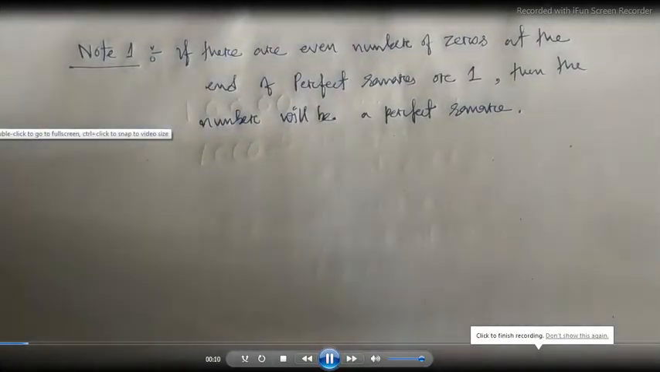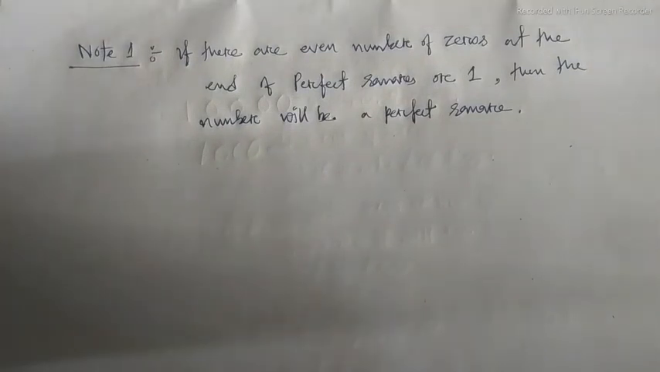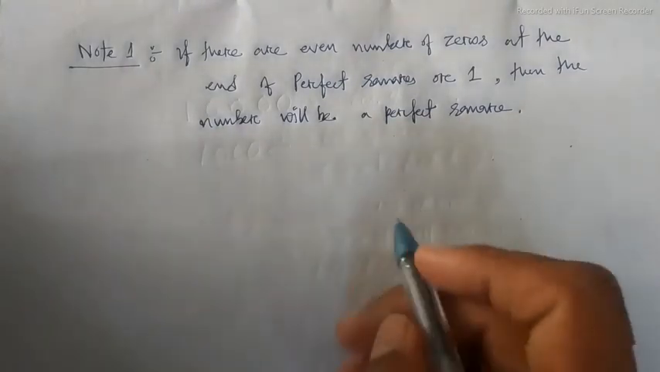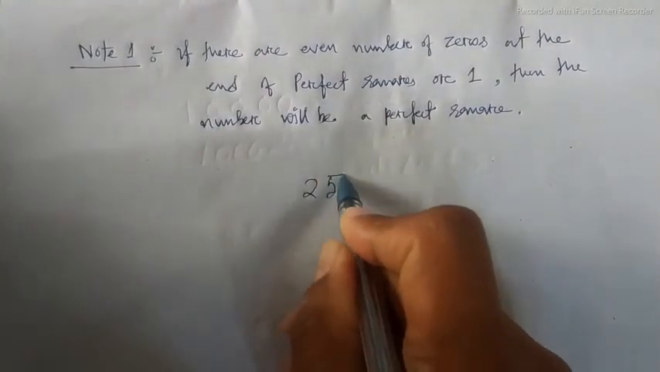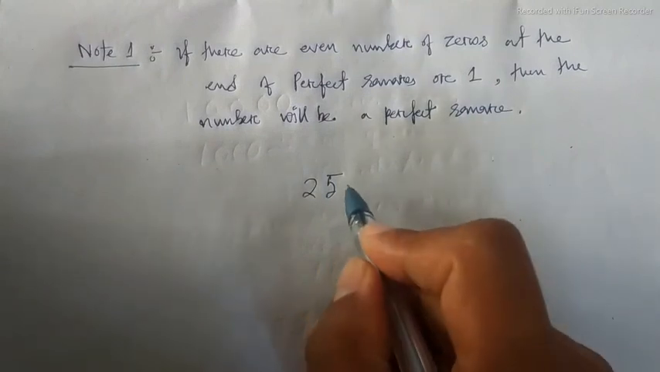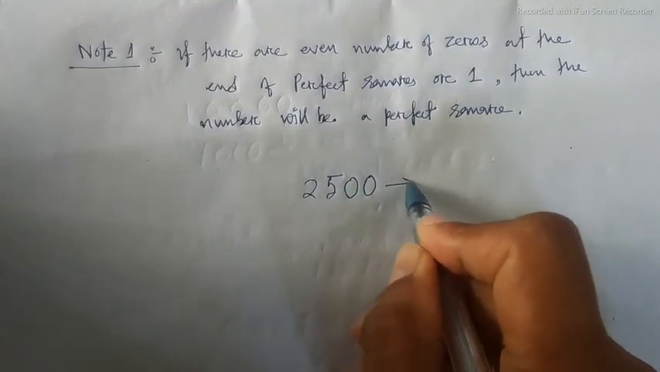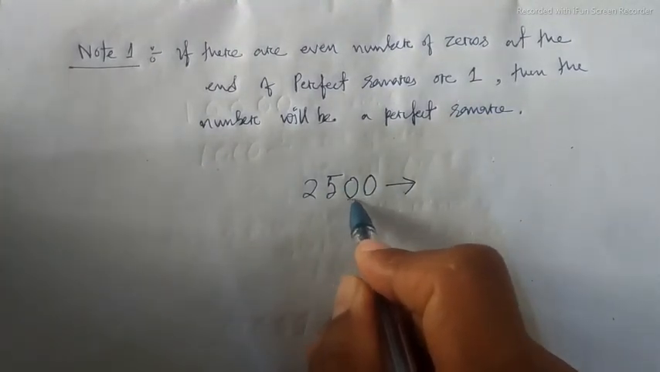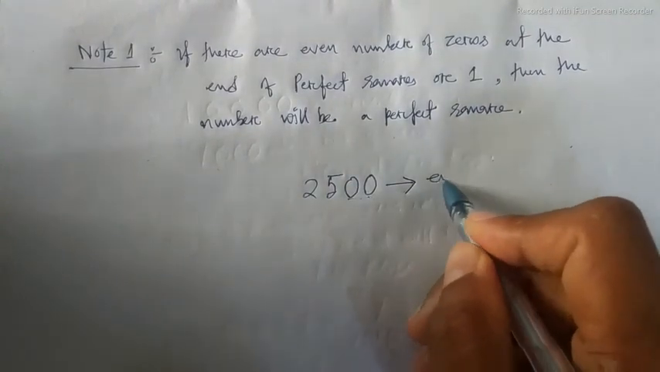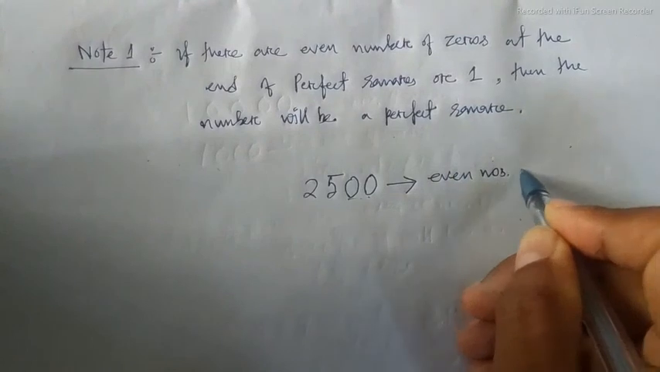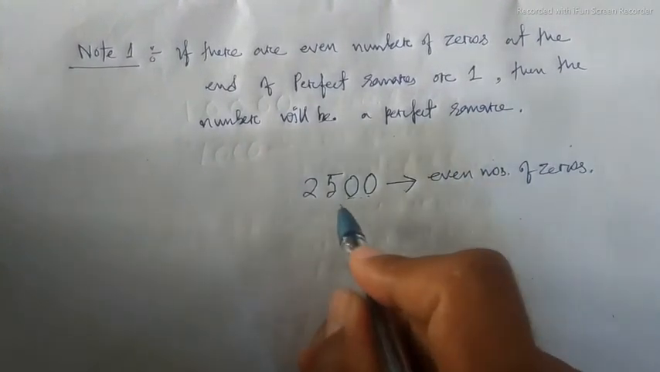Note 1 says that if there are even numbers of zeros at the end of a perfect square or 1, then the number will be a perfect square. For example, 25 is a perfect square, and if this number ends with 2 zeros, then it will also be a perfect square, because here the number of zeros is 2, and 2 is an even number. So it is a perfect square.